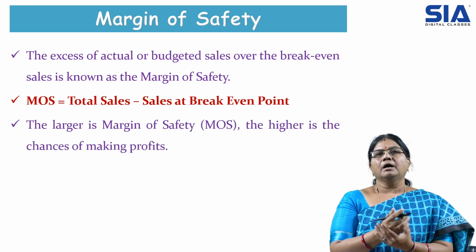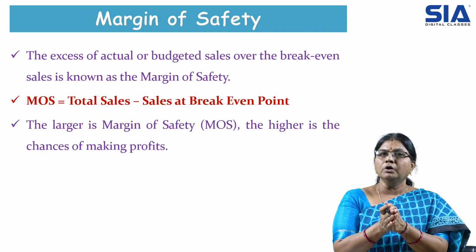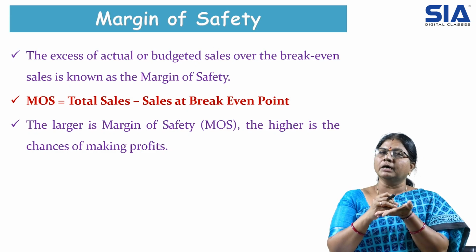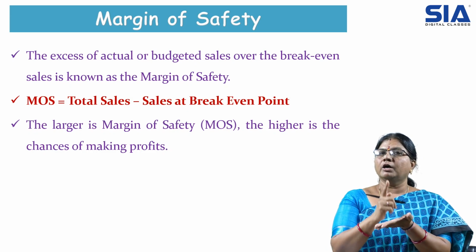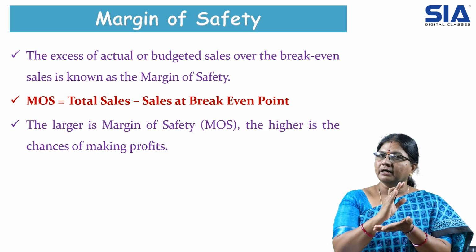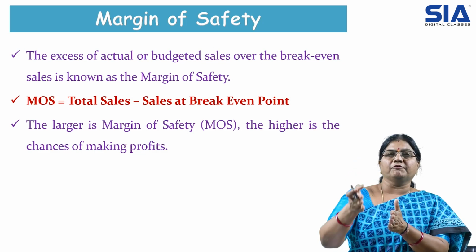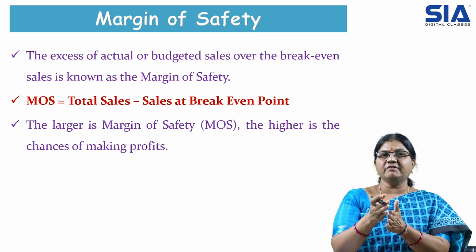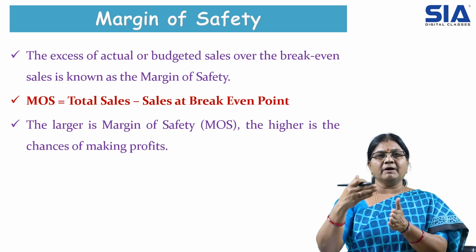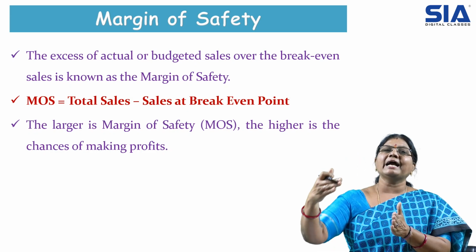So next is margin of safety. As I told you, at the break-even point we are not earning a single rupee of profit, and we are not incurring a single rupee of loss. So now the next step is to earn profits. This margin of safety will let us know what profit we are earning, that is, from the break-even point of sales till the actual sales.